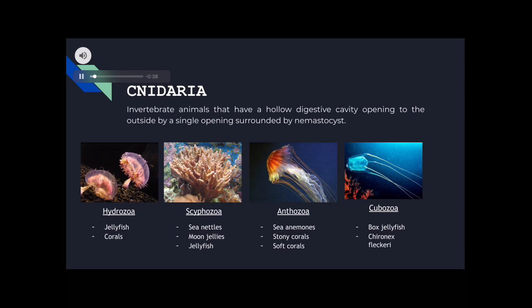Cnidaria. Cnidaria are invertebrate animals that have a hollow digestive cavity opening to the outside by a single opening surrounded by nematocysts. In Cnidaria, we can find Hydrozoa, which classify as jellyfish and corals, Scyphozoa, which are sea nettles, moon jellies, and jellyfish, Anthozoa, which are sea anemones, stony corals, and soft corals. And last, Cubozoa, that has box jellyfish, Chironex fleckeri.